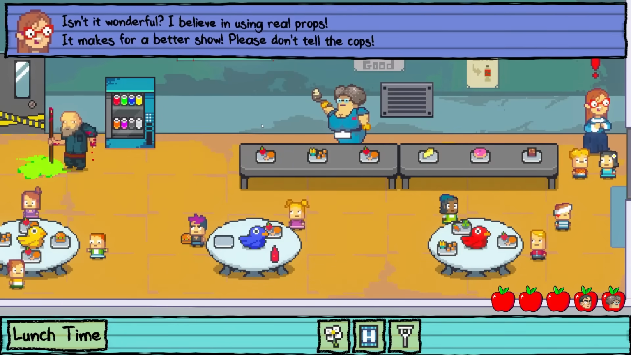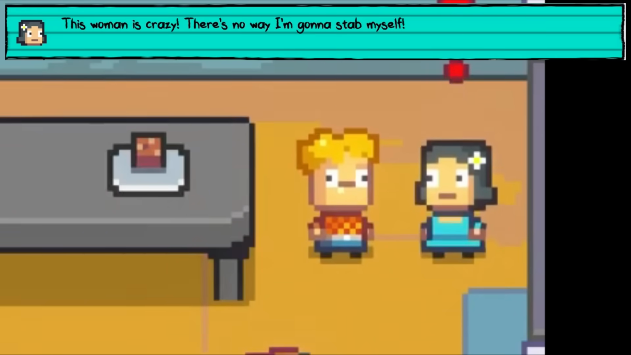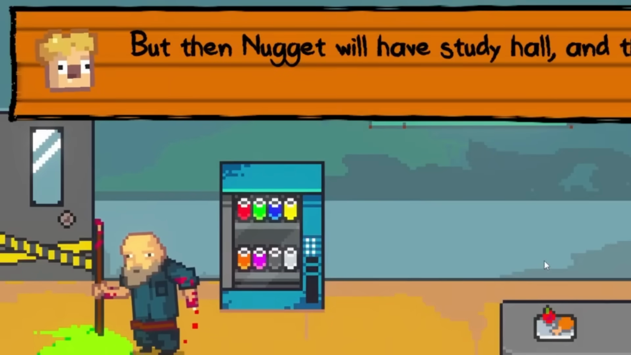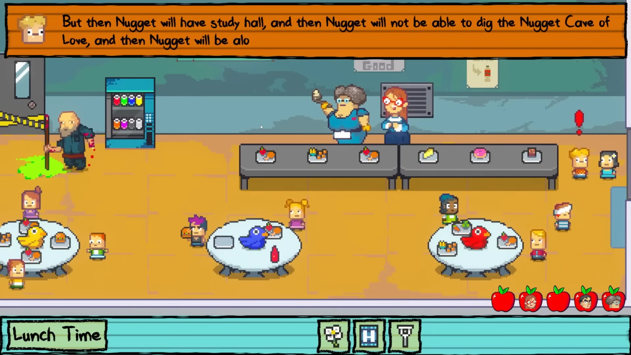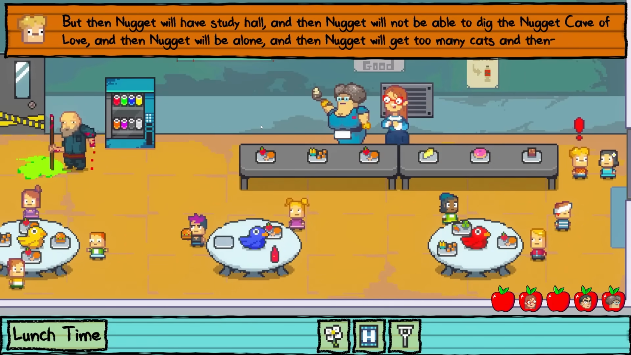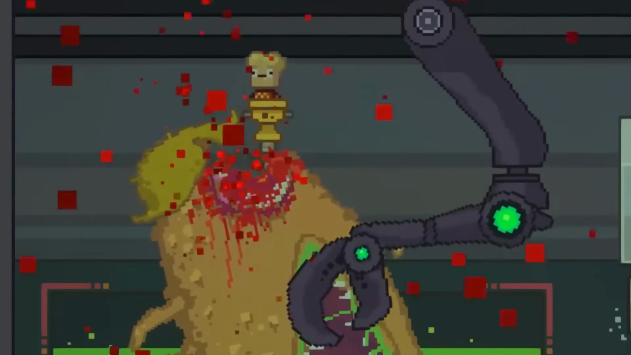Speaking of Nuggeto and Liliet, when Lily says they aren't going to stab themselves, Nugget becomes upset at the idea of study hall, even though this is grossly out of character given Nugget's in love with Lily and wouldn't want them in danger, having risked himself to save her in the past.